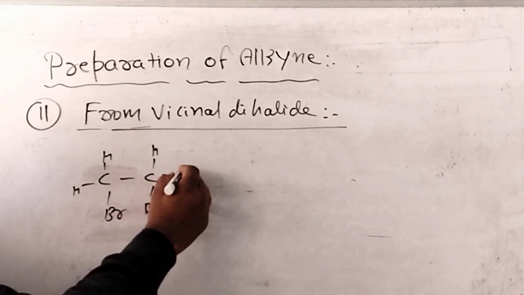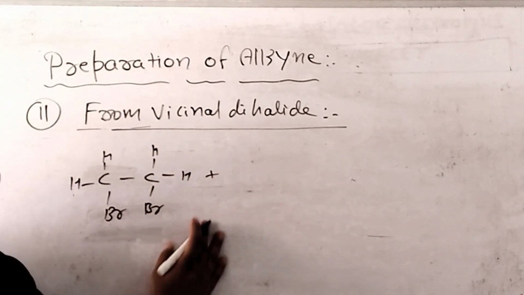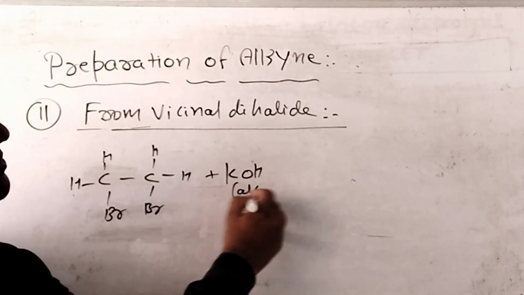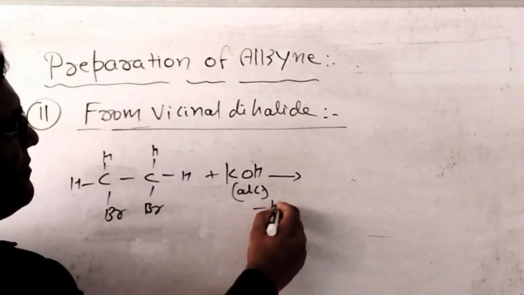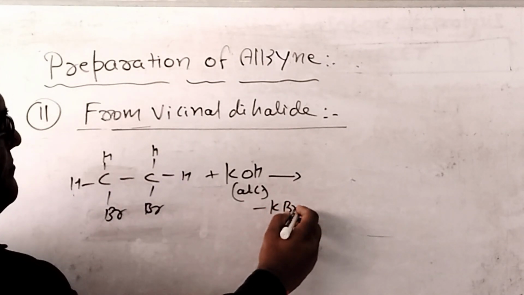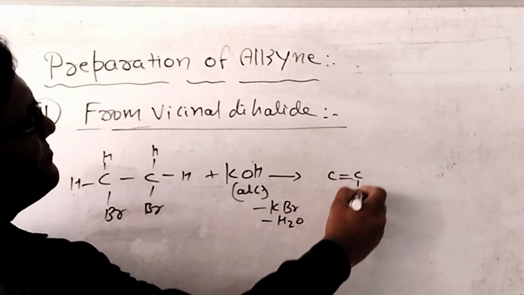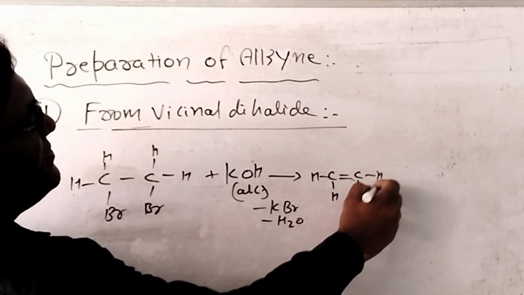Whenever bromo is used, this is vicinal dibromide. It reacts with alcoholic KOH, and we get KBr and H2O, and the compound is bromoethene.